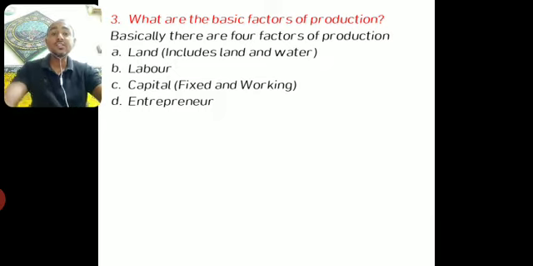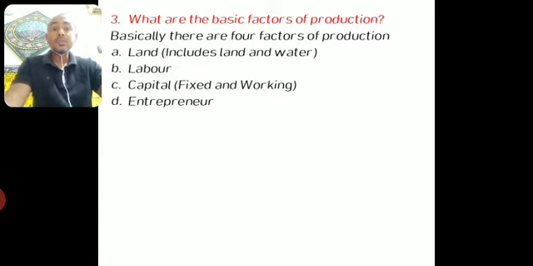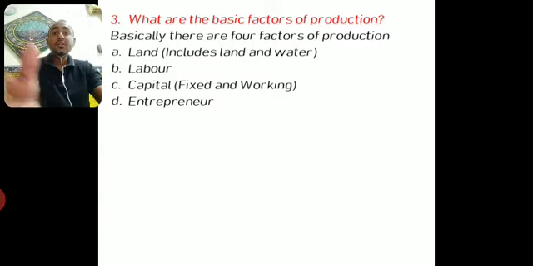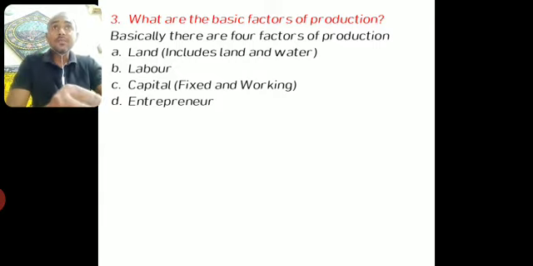He collects all these things from different sides. Wherever it is available at cheaper rate and at economic rate, he collects these factors of production, brings them together to one platform, and tries to use them to produce some goods and services.